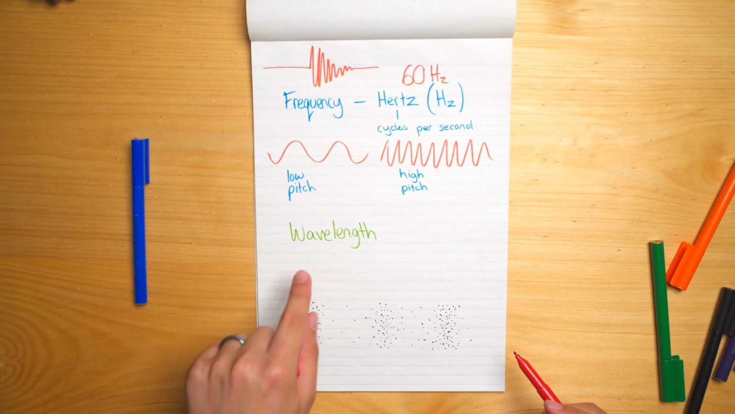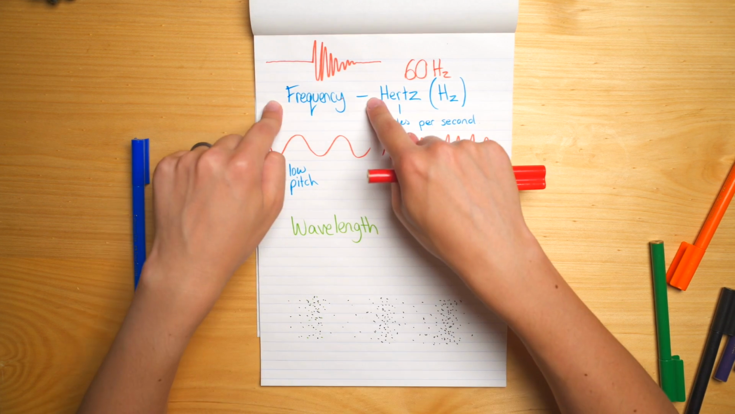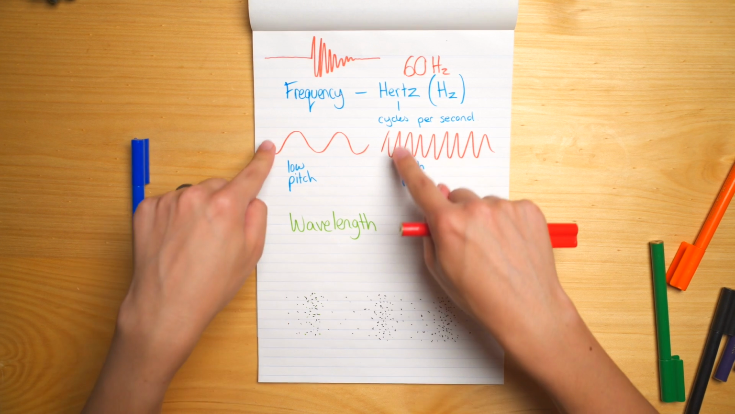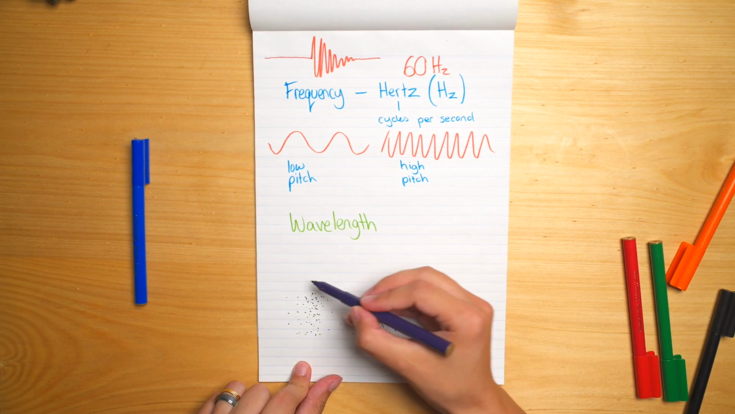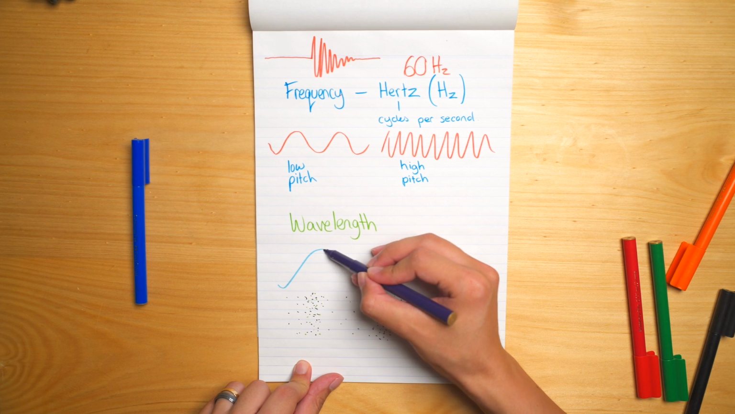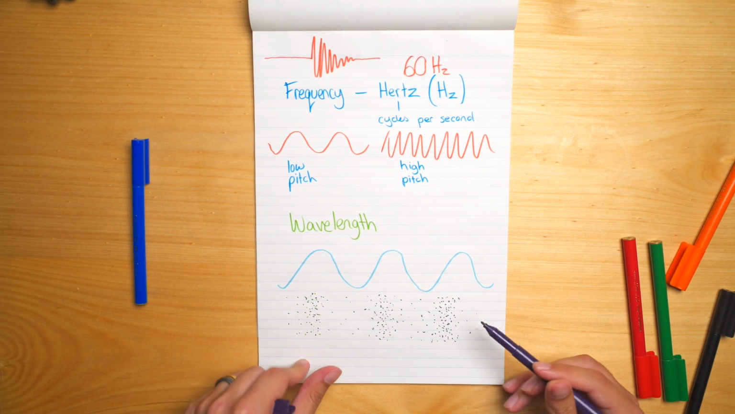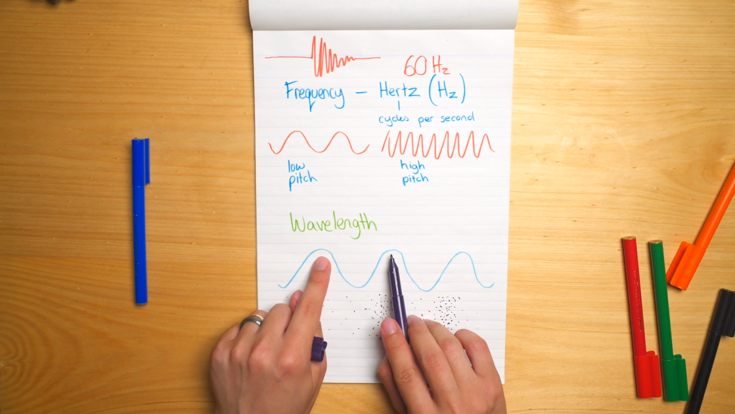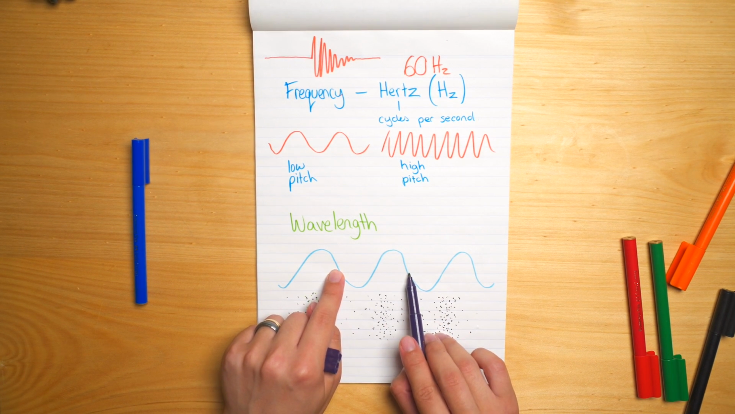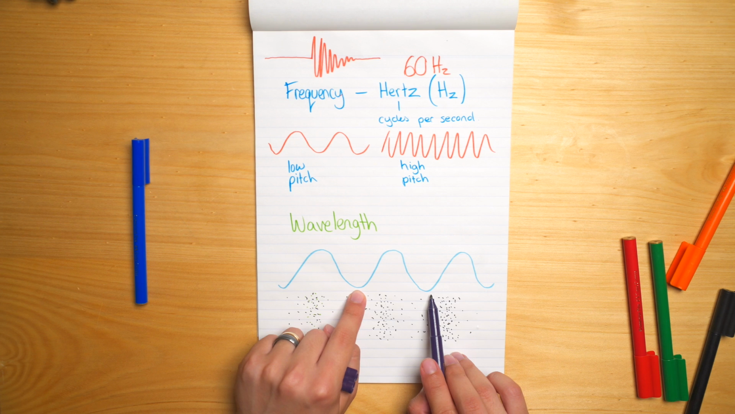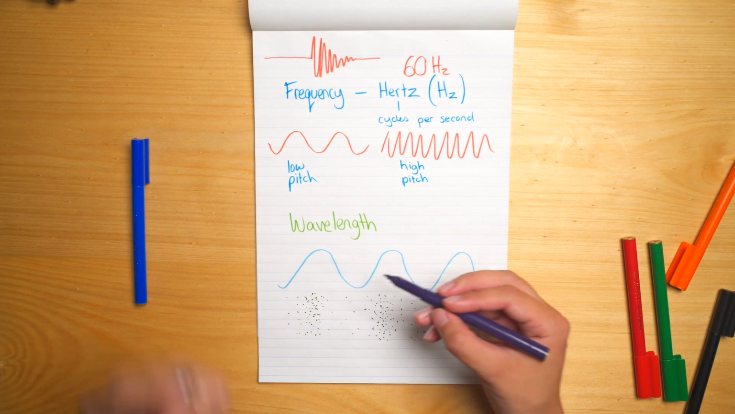Now we're going to talk about wavelength. Wavelength is related to frequency. You can use wavelength to determine the frequency number. Put simply, the wavelength is the distance from one hill to another hill, or it's the same thing as going from the middle to the middle, or from trough to trough, as long as they're back to the starting position.